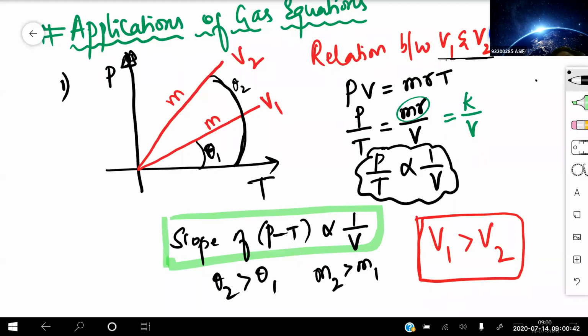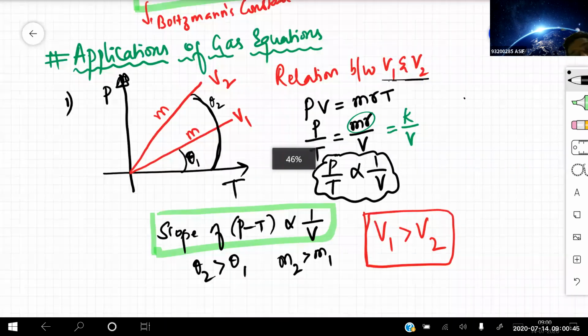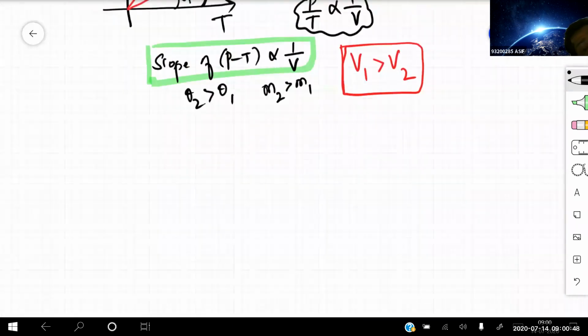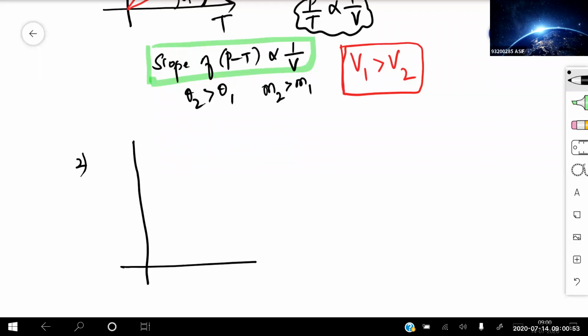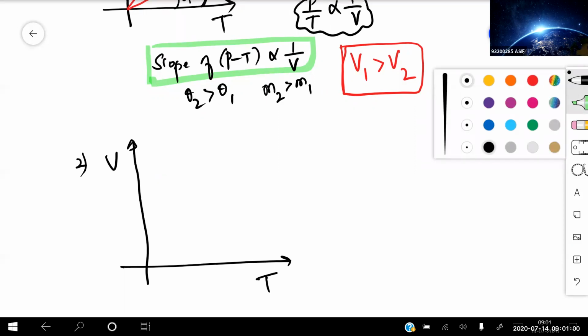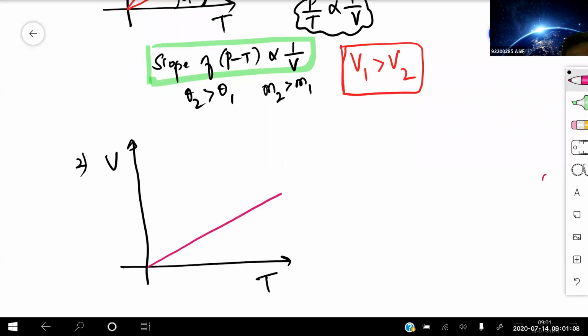Okay, I'll give you one more example, then we'll see whether you can understand this one. Now think and give me the answer. Now I'm taking a graph, for example, with respect to volume versus temperature. Now this is one slope and this is another slope, and here this one is P1 and this one is P2, and the mass is again the same. Now think and tell me the relation.